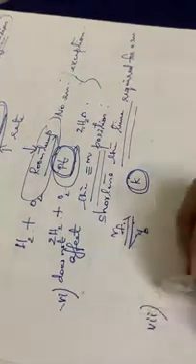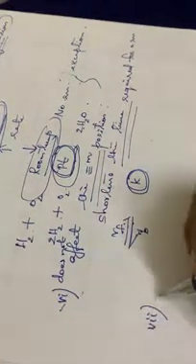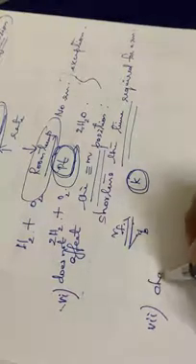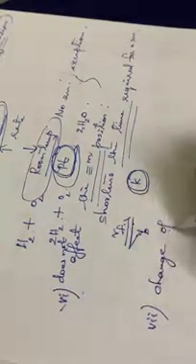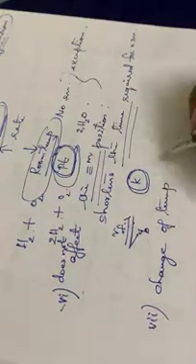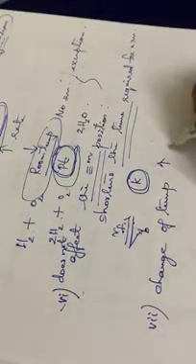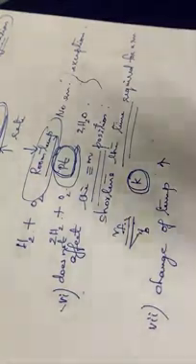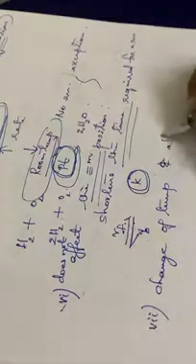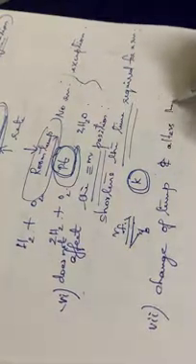Then the seventh point, change of temperature. Change of temperature alters the rate of a chemical reaction.